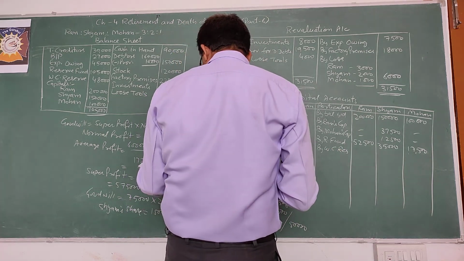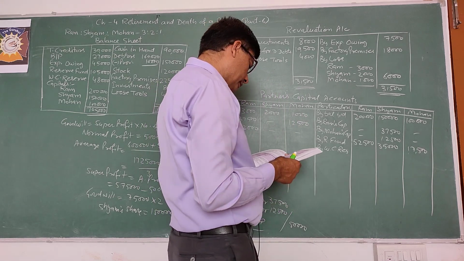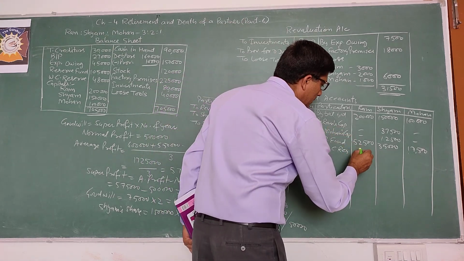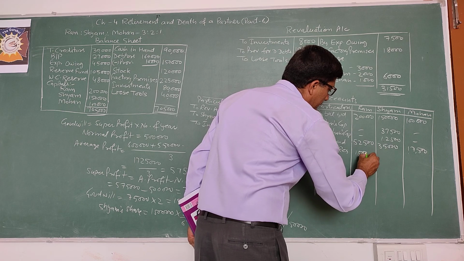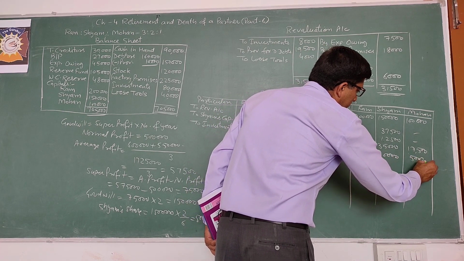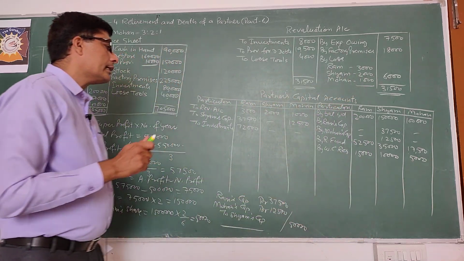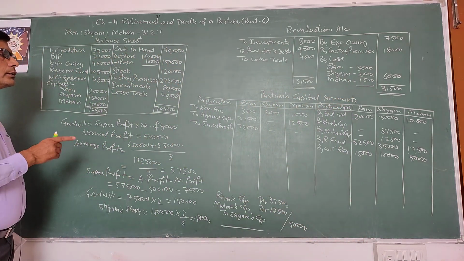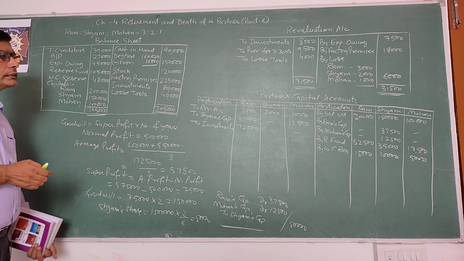That will be 15,000, 10,000 and 5,000. And whatever is the claim, 18,000, you will record to the liabilities of next balance sheet.